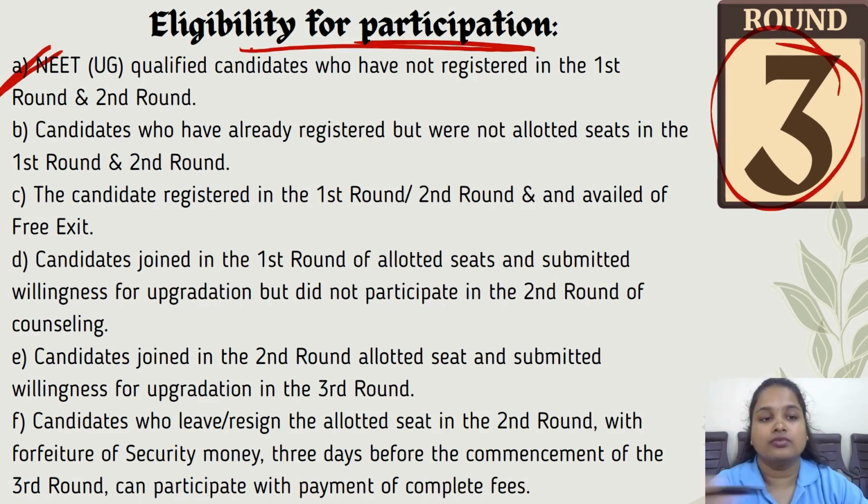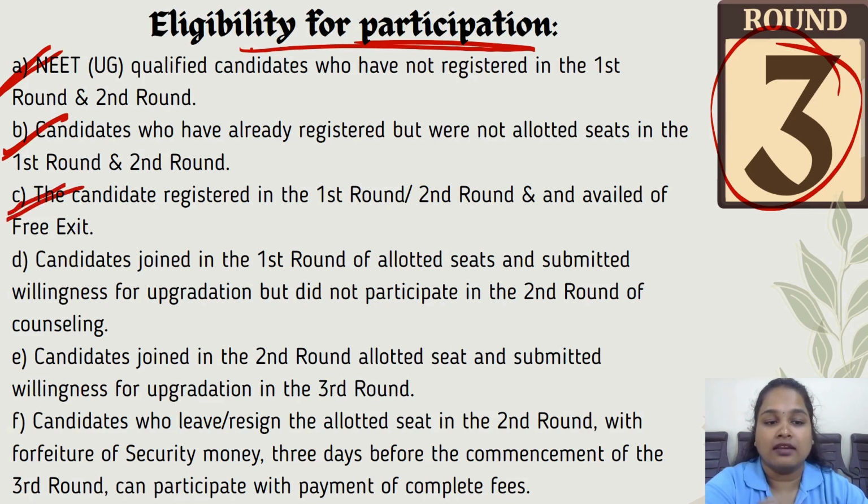First point is NEET UG qualified candidates who have not registered in the first round and second round. If you are NEET UG qualified and you have not registered yourself in the first and the second round, then you will be eligible in round 3. Then the second point is candidates who have already registered but were not allotted a seat in the first round and the second round. If you were registered in round 1 and round 2 and were not allotted any seat, you will be eligible in round 3.